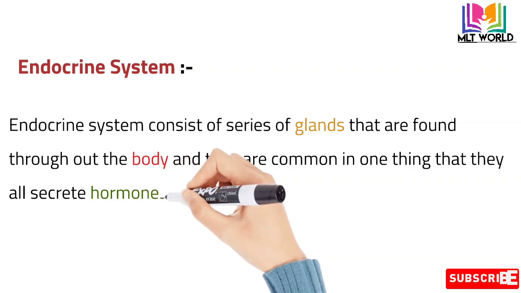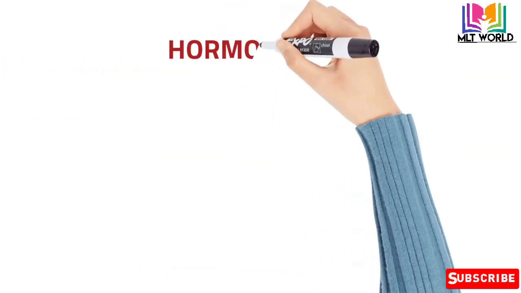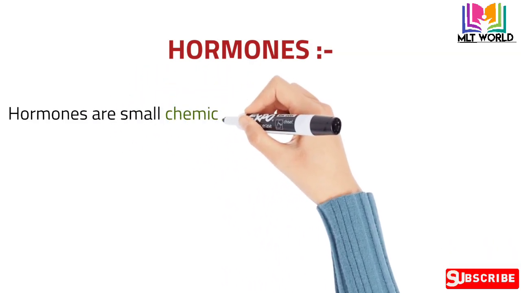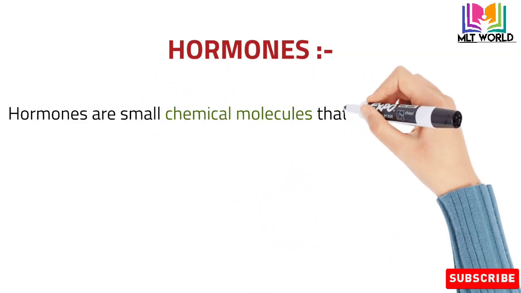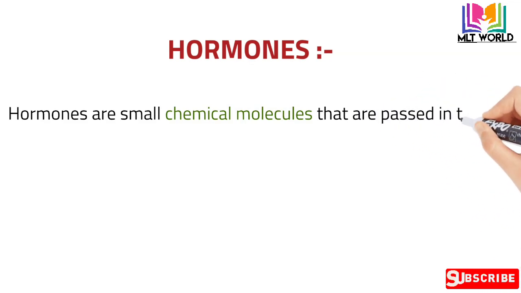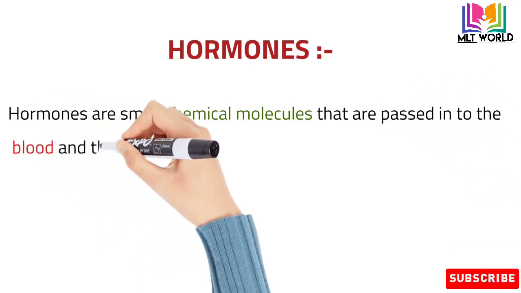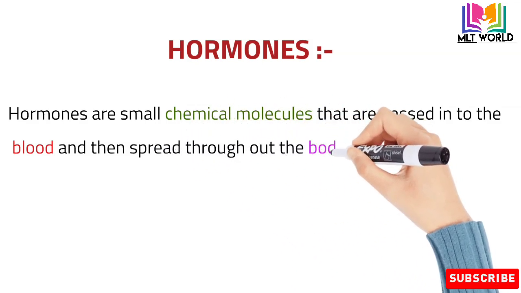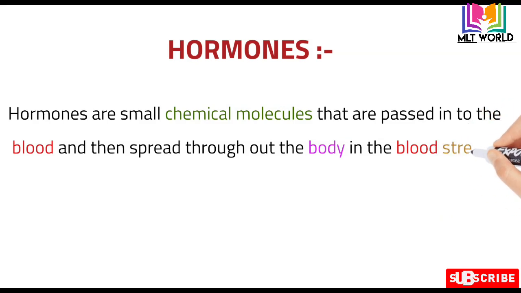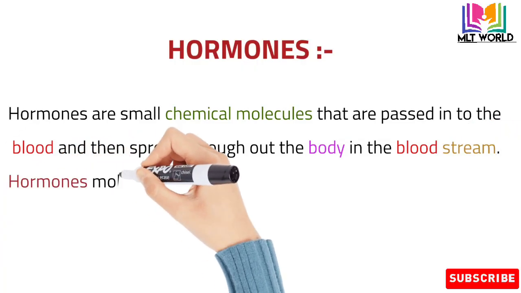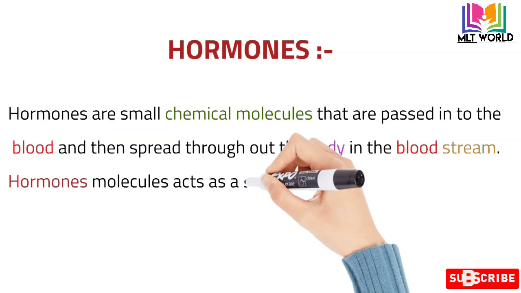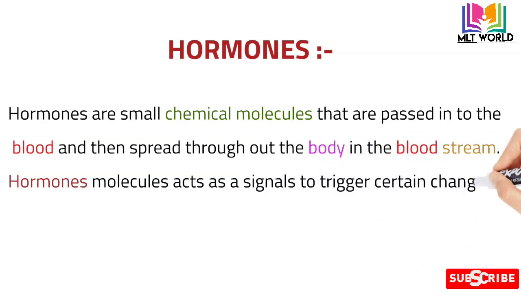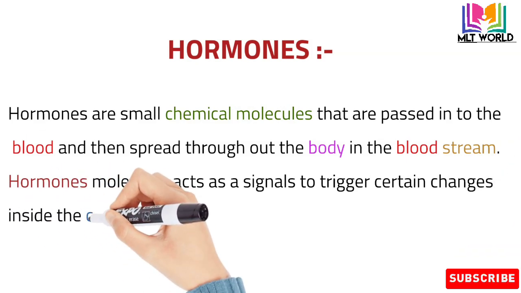First of all, note down this definition. Hormones are small chemical molecules, made up of amino acids and lipids, that are passed into the blood and then spread throughout the body in the bloodstream. A hormone molecule can act as a signal to trigger certain changes inside the cells. So this is the definition of hormones. Now one by one we will see the glands.